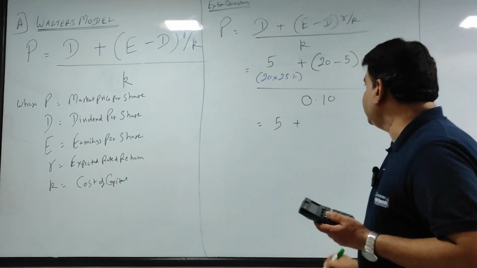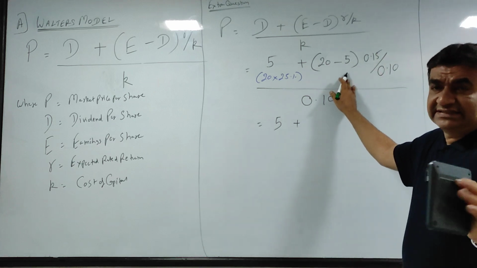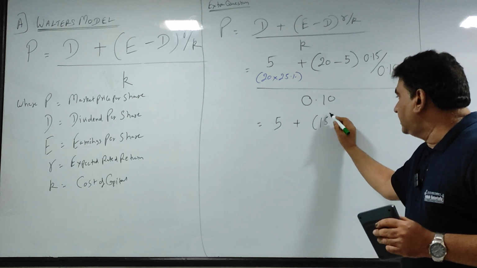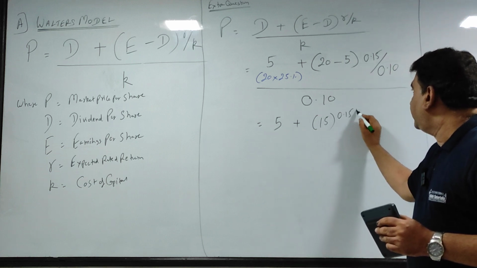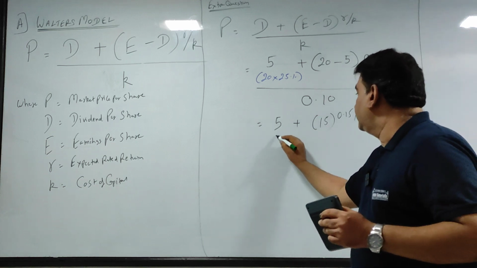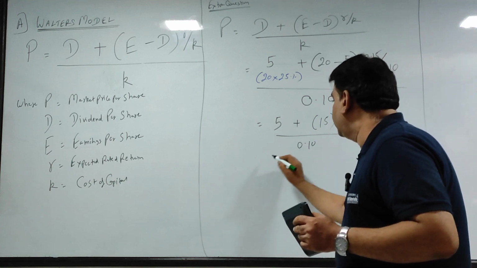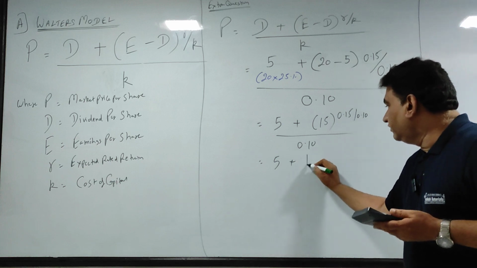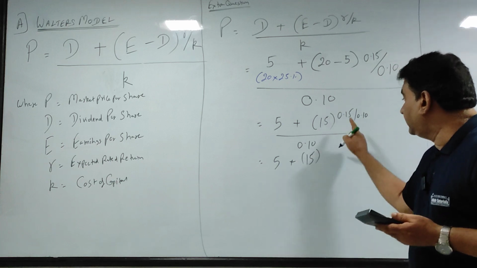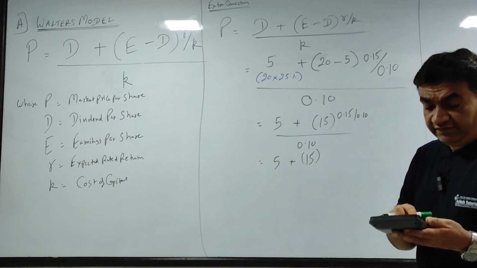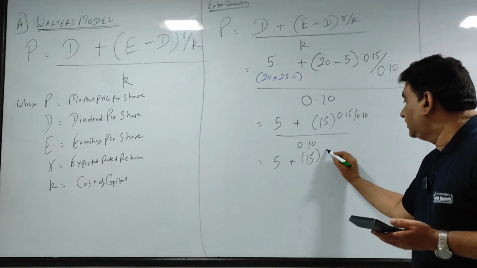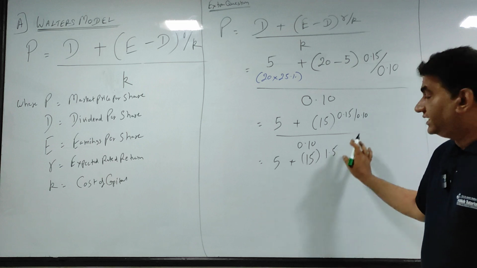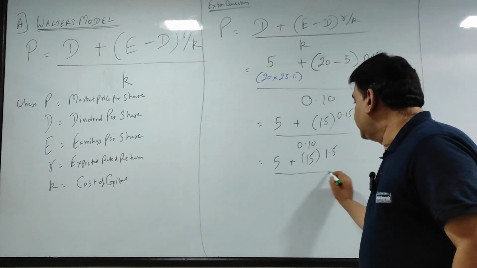So 5 plus, now why am I putting in brackets? It's only for convenience of this calculation. 0.15 upon 0.10, upon 0.10. Now see guys, what you will do. Divide first: divide 0.15 by 0.10, you get 1.5. So 1.5 upon 0.10.